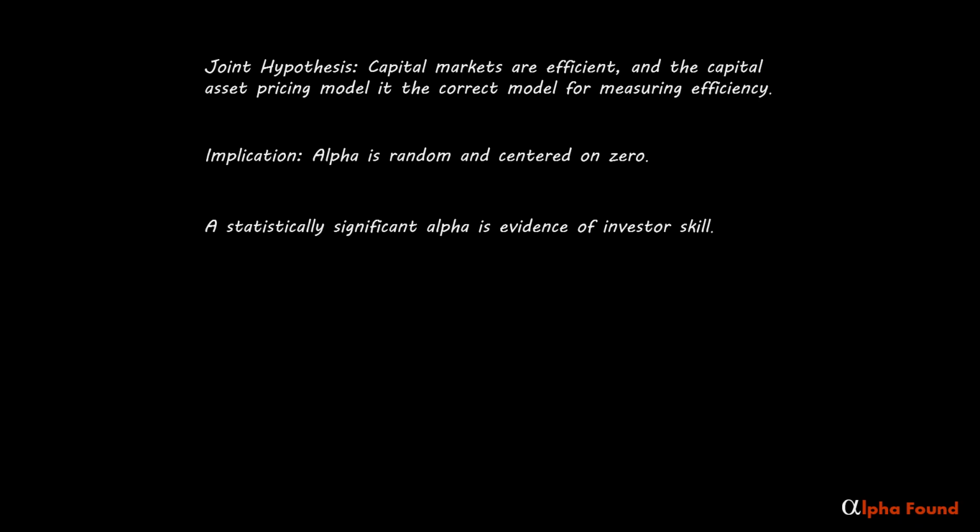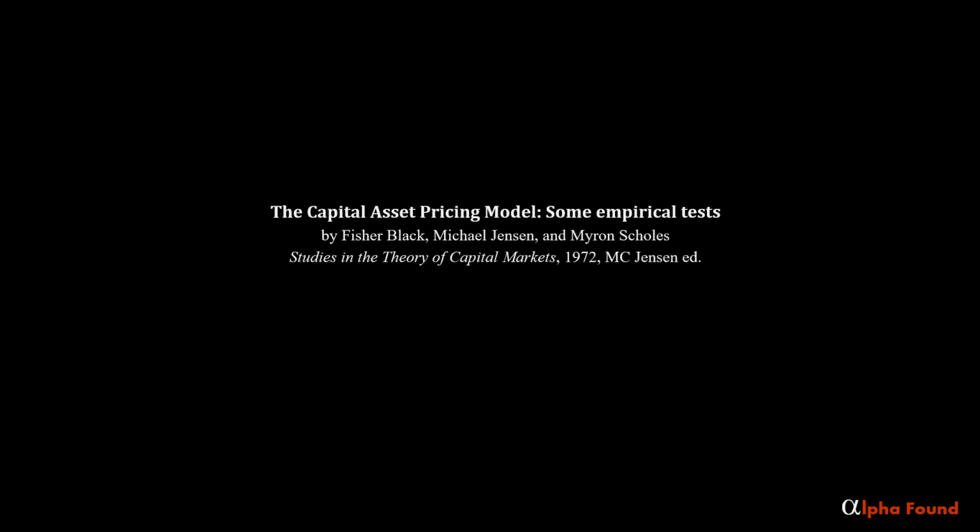Since under CAPM the total alpha is zero by construction, the real question is not whether it is centered on zero, but do the component alphas deviate randomly from zero. Although a few people quickly wrote papers testing alpha, the first comprehensive paper was by Fisher Black, Michael Jensen, and Myron Scholes, a paper now referred to as Black, Jensen, and Scholes, or BJS.